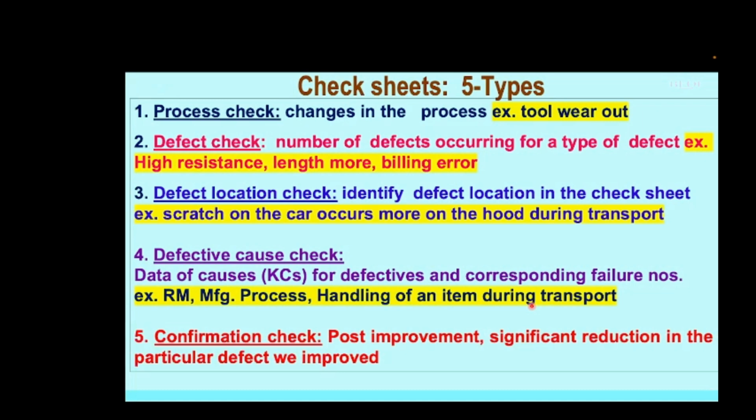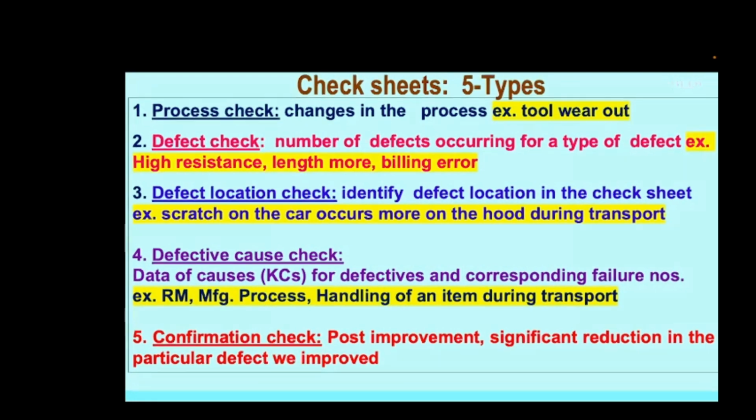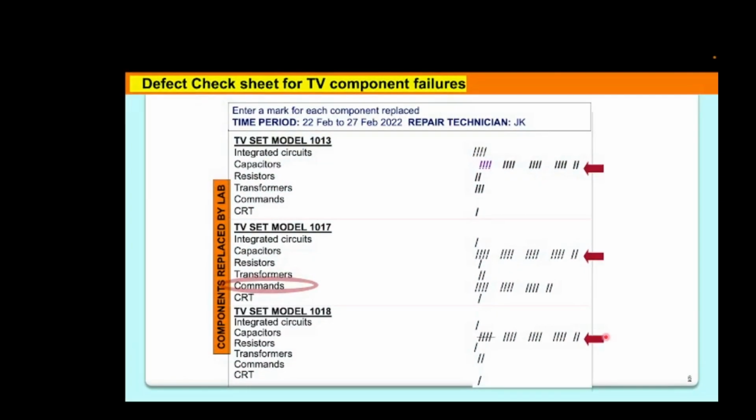The next check sheet is common to all the 4 types, because all the 4 types are used before solving the problem. After gathering the data, you have now understood the root cause, drawn up the corrective action and implemented it. Now you need to demonstrate that you have created significant improvement, and the check sheet you use is called the confirmation check sheet, which is done post improvement, and here you should demonstrate a significant reduction in the defect count. Having known the 5 types of check sheets, now we will move forward with examples to understand them.